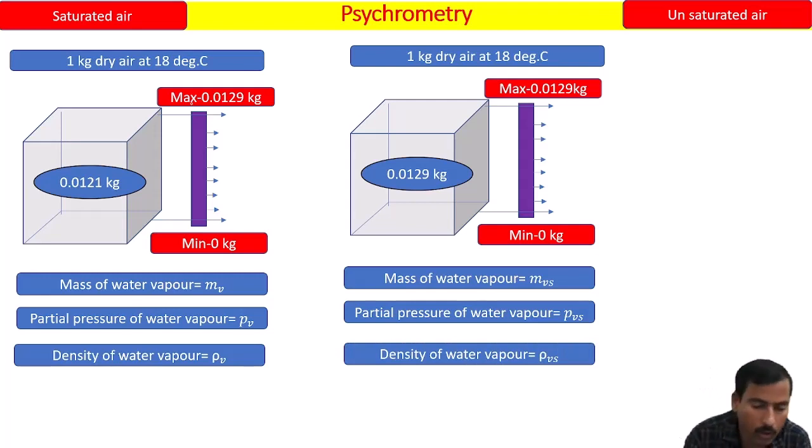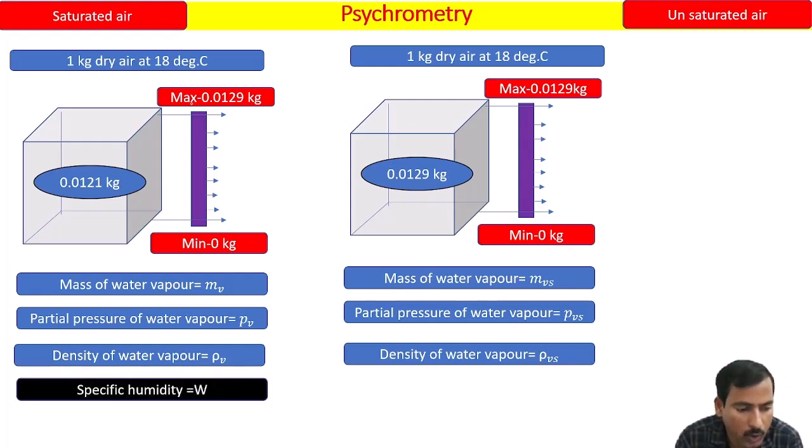But now the new terminology that we learned is the specific humidity. Specific humidity is denoted by W when air is unsaturated.